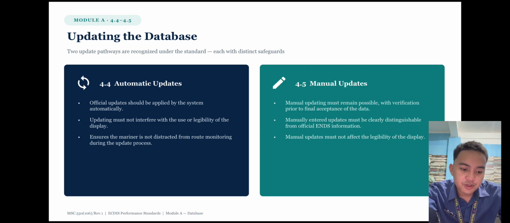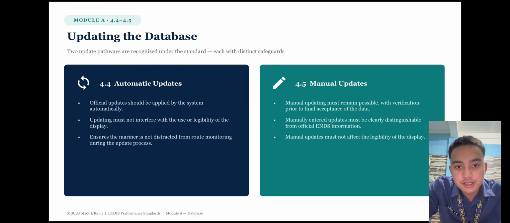Updating the database. Two update pathways are recognized under the standard, each with distinct safeguards. 4.4, which is the automatic updates. Official updates should be applied by the system automatically. Updating must not interfere with the use or legibility of the display. Ensures the mariner is not distracted from route monitoring during the update process.